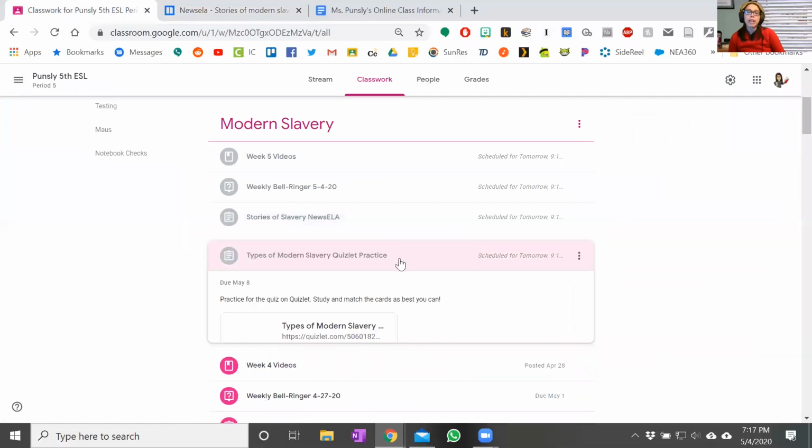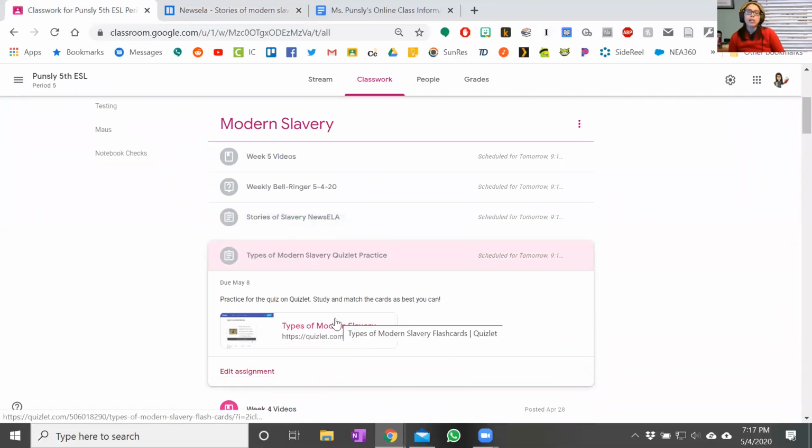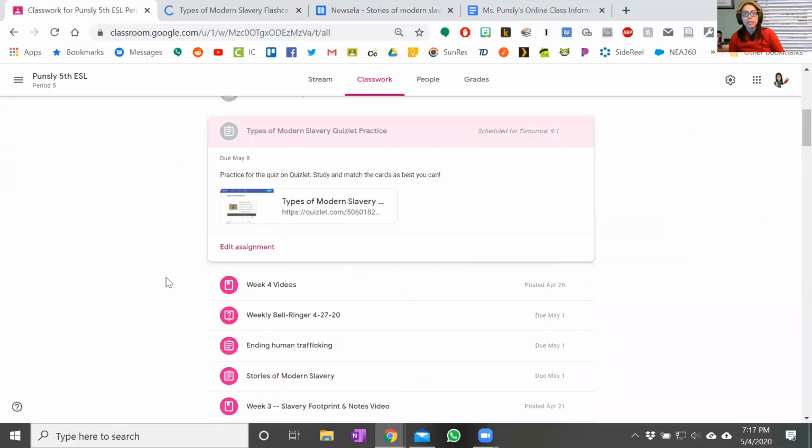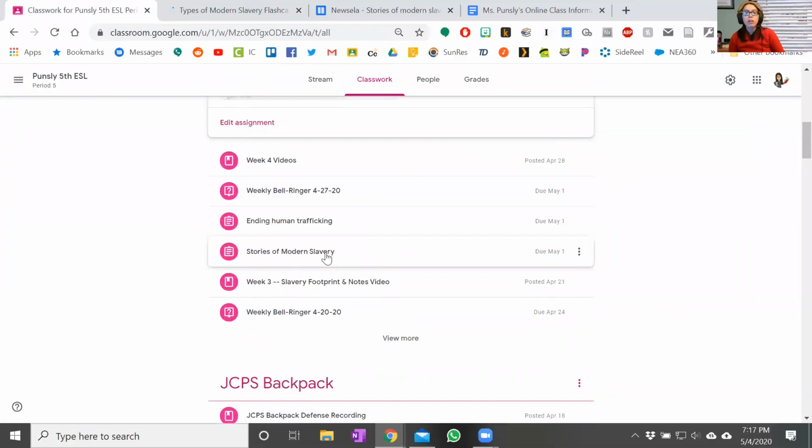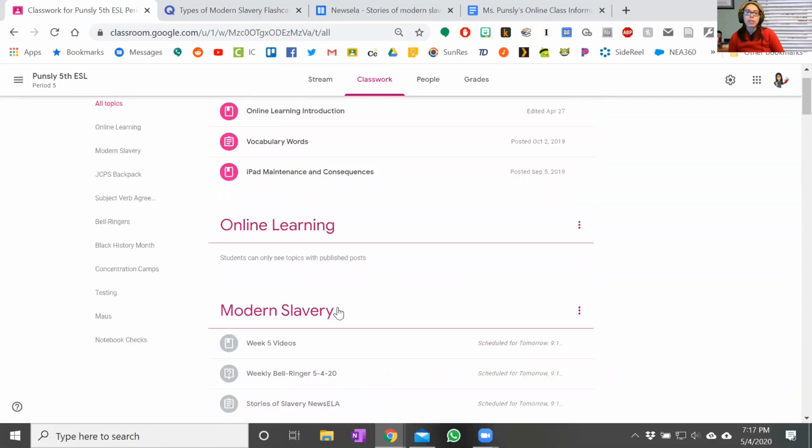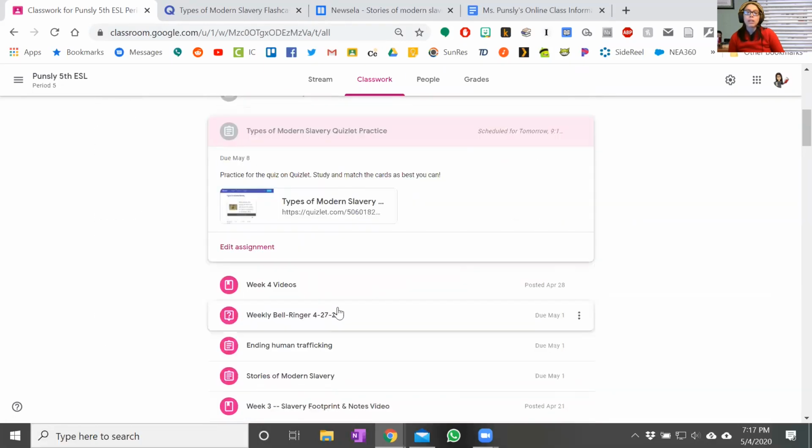Now, when you're done with that, you're going to do your Quizlet practice. Now, I will say that you should probably make sure that you're totally caught up with your work at this point, because now we're at the studying part. So all the things that we've done so far, you want to make sure that that's been what you've been doing. So please make sure that you're caught up so that you're ready to study for the quiz.